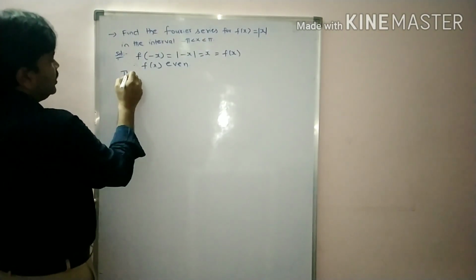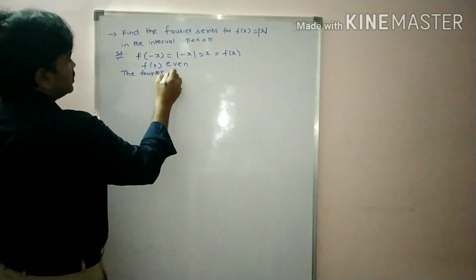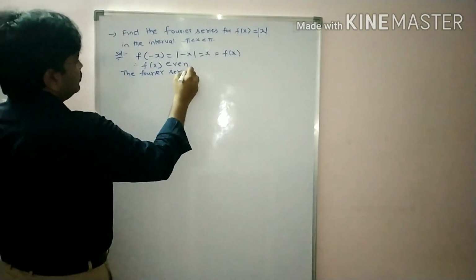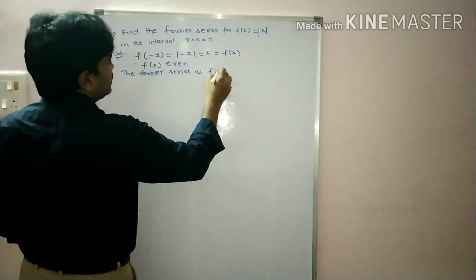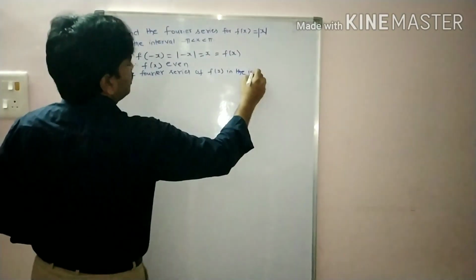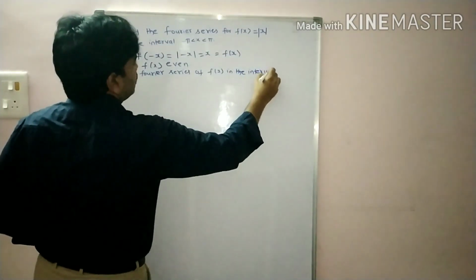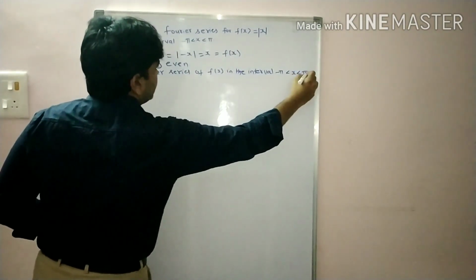So the Fourier series of f of x in the interval minus pi less than x less than pi is